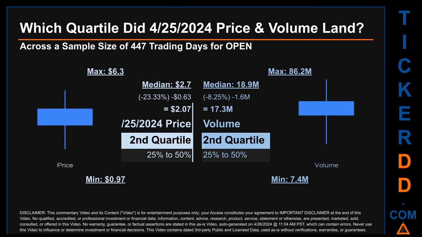Descriptively, OPEN has a median price of $2.70. Therefore, April 25, 2024 price was lower from that middle marker by 23.33%. The day's volume of 17.3 million was less than the median by 8.25%.